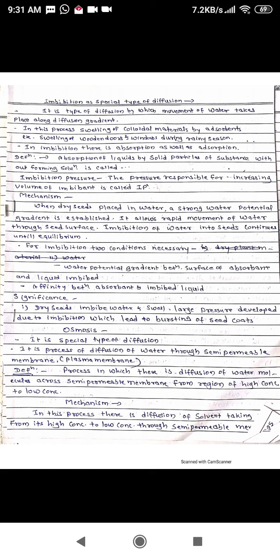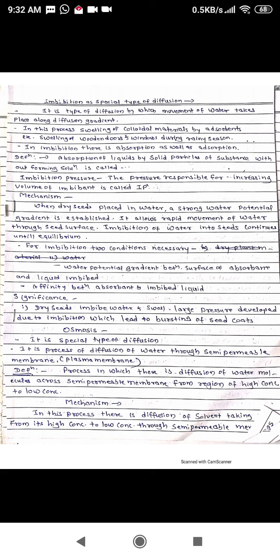there is a very key role played by the semi-permeable membrane. This semi-permeable membrane allows free movement of solvent only. It doesn't allow movement of solute. So we call osmosis a special type of diffusion, because the plasma membrane, for example, which is semi-permeable, allows free movement of water only and doesn't allow free movement of solutes.